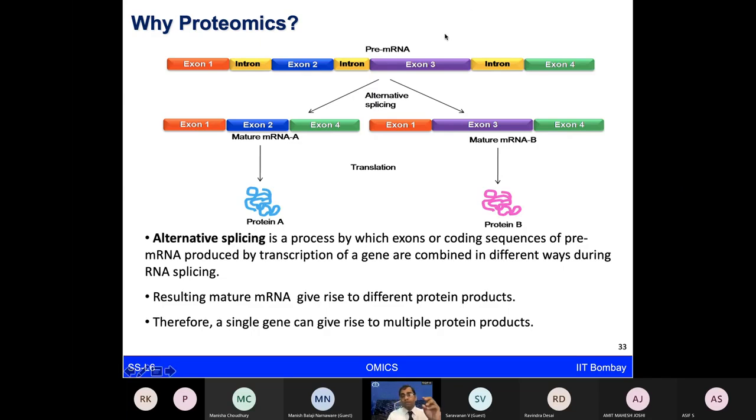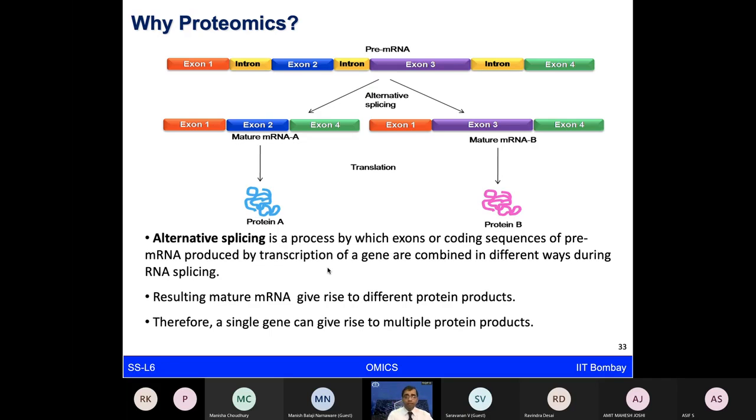So it means from one gene you now get two different types of mature RNA molecules, and each one of those gives rise to protein formation. So from the same gene, you get two different proteins, protein A and protein B. Alternative splicing is the process by which exons, the coding sequences of the pre-mRNA produced by the transcription of a gene, are combined in different ways.